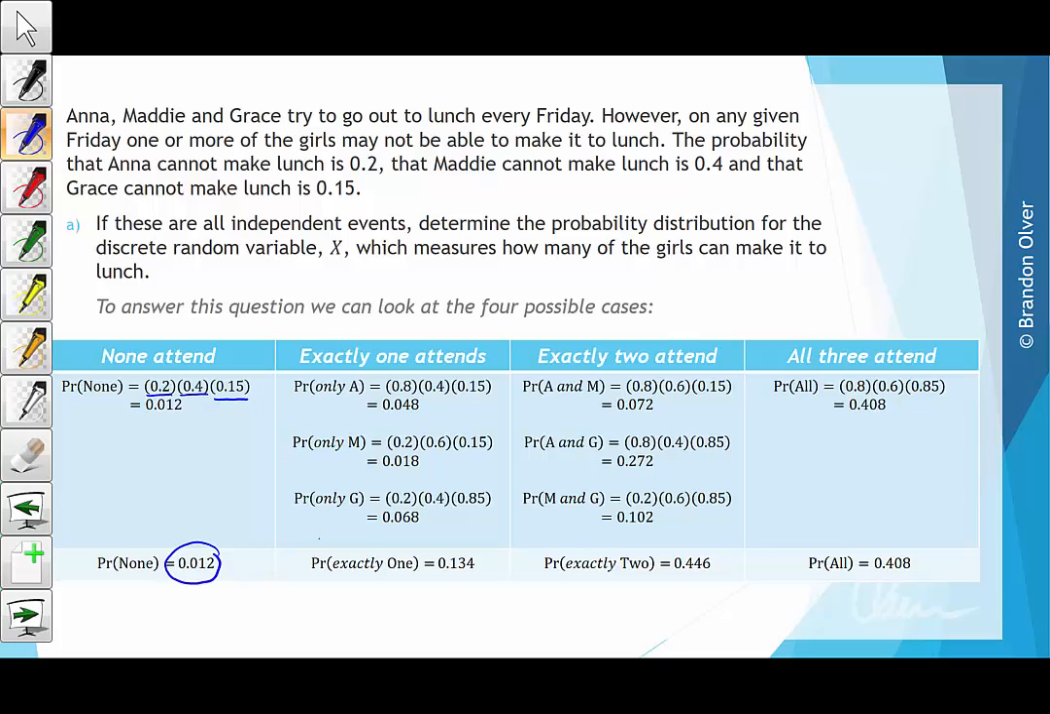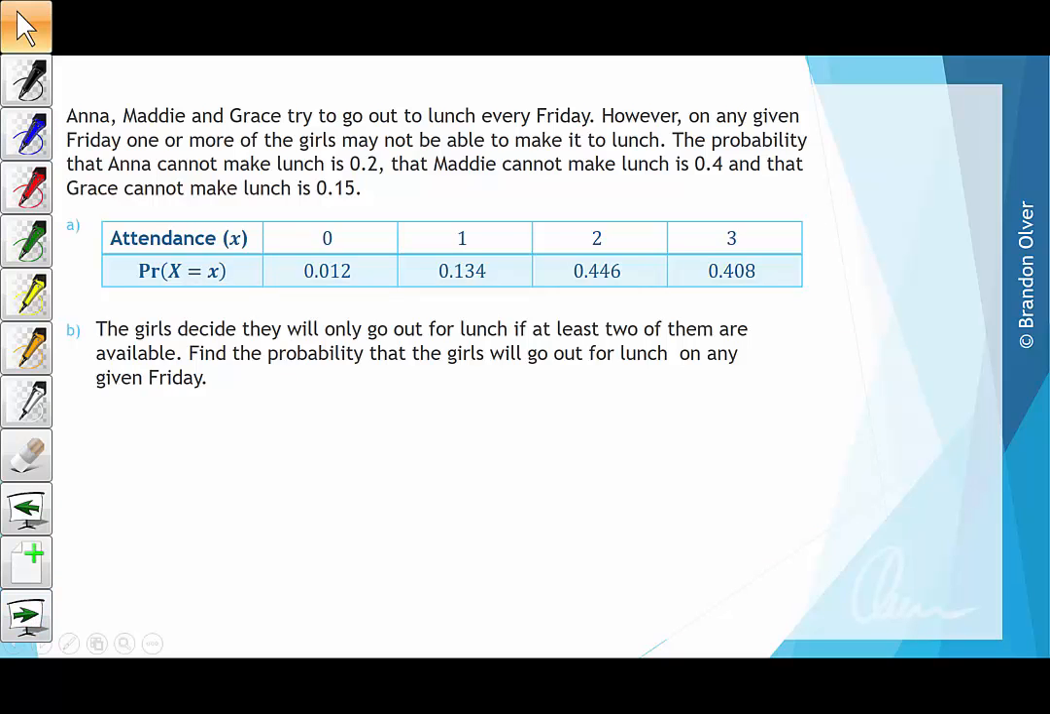If we continue this, we get that there is a 0.134 probability that exactly one of the girls can attend, a 0.446 probability that two can attend, and a 0.408 probability that all three can attend. So we've put this in a table here, and this is the distribution X, which measures how many girls can